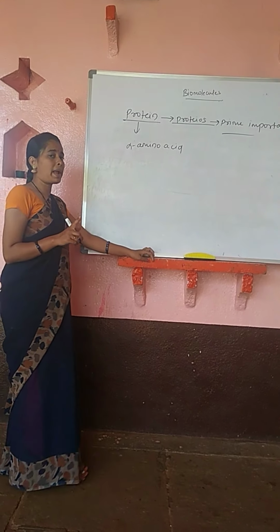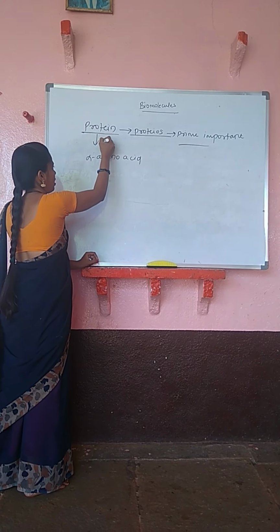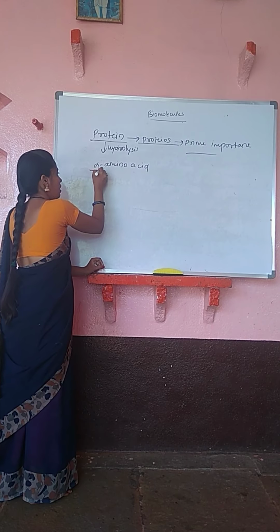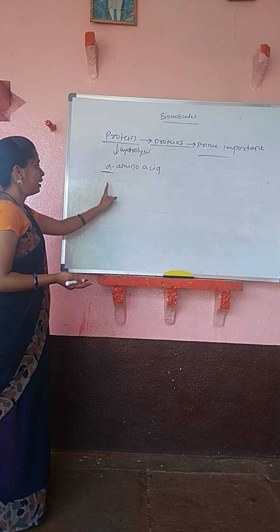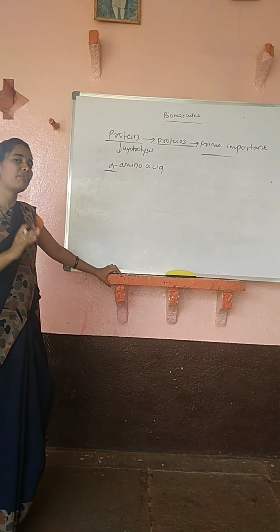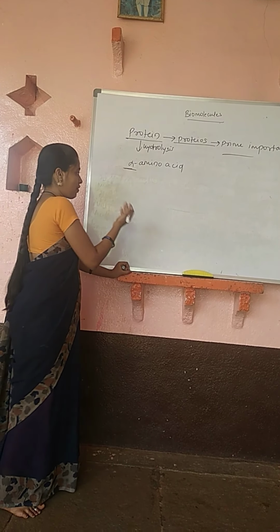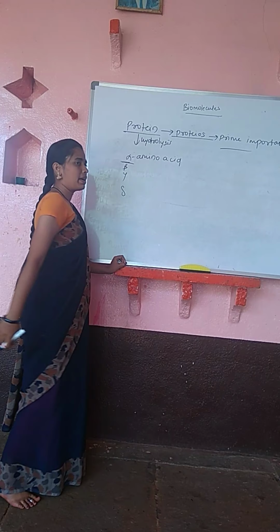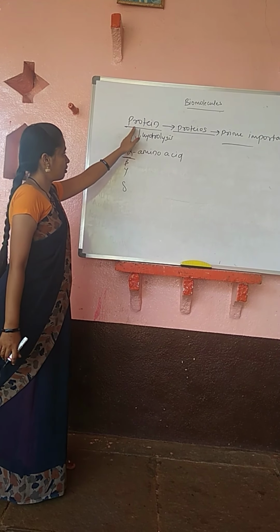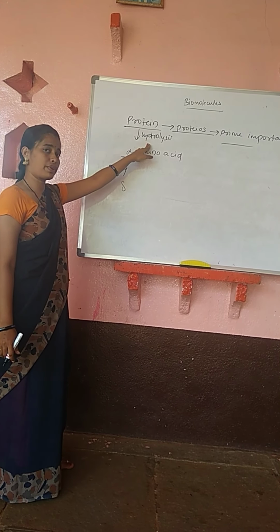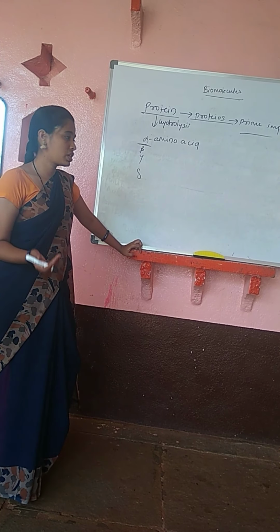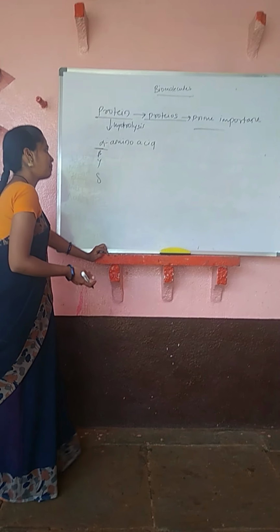And keep it in your mind, whenever protein undergoes hydrolysis, it gives alpha amino acid. I am repeating, it gives alpha amino acid. There are different types of amino acid like alpha amino acid, beta amino acid, gamma amino acid and delta amino acid. But whenever you do the hydrolysis of protein, it will give you only alpha amino acid. So now you have that question, what is meant by amino acid? Let me clear that one.